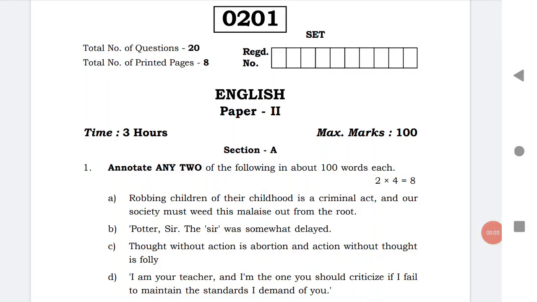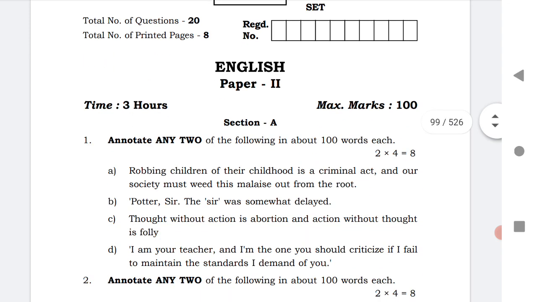Welcome to ST Academy. Let us discuss a model paper of English Inter second year. Most of the students are eagerly waiting to know what the model paper of English second year is. So this is the model paper. Let us see the first section.